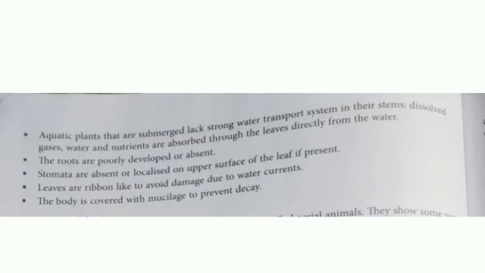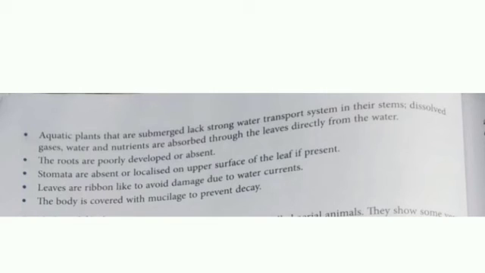Dissolved gases, water, and nutrients are absorbed through the leaves directly from the water. Because they are submerged in water, they don't need any special kind of organs for water transport.